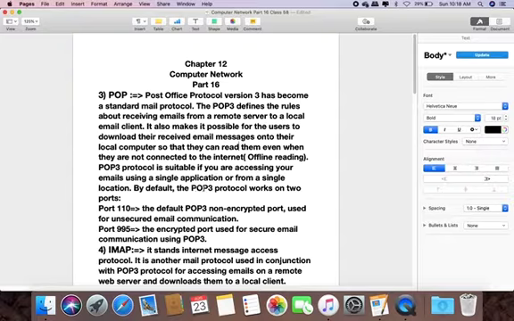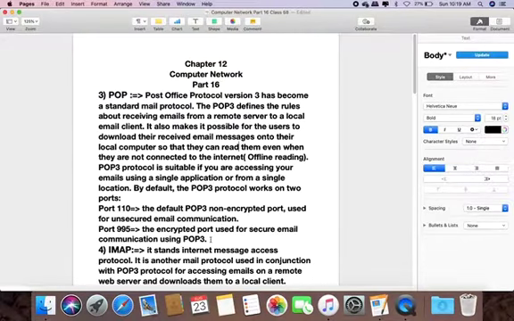By default, the POP3 protocol works on two ports. First is port 110, the default POP3 non-encrypted port used for unsecured email communication, and port 995, the encrypted port used for secure email communication using POP3.